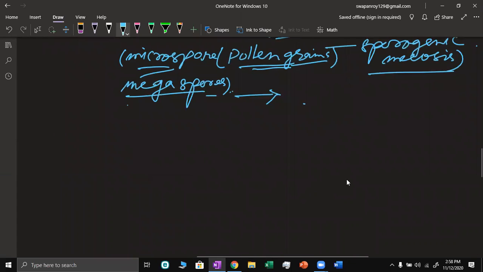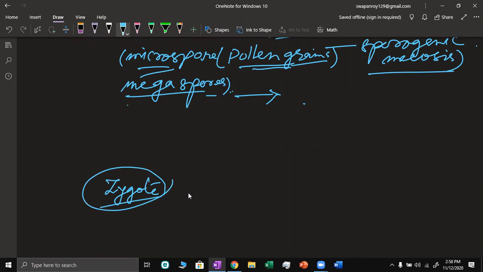In some of the lower groups of plants, like algae, in many of the algae the meiosis occurs in the zygote cell, because plants like Spirogyra are haploid plants, and so during gamete formation they do not undergo meiosis. Their cells directly function as gametes.